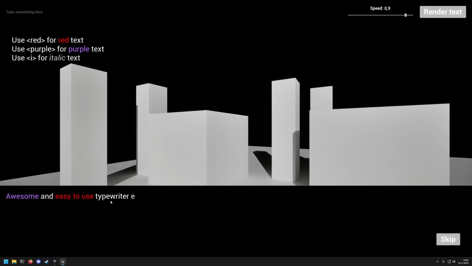This is the demo map you will get included with your purchase. And in here, I can type whatever I want. Hello world, welcome to my game. The speed by default is 0.9. I can render the text, and as you can see, my new text will get rendered. I can also, let me set this a little bit slower. I can also press the skip button to make sure it gets skipped.